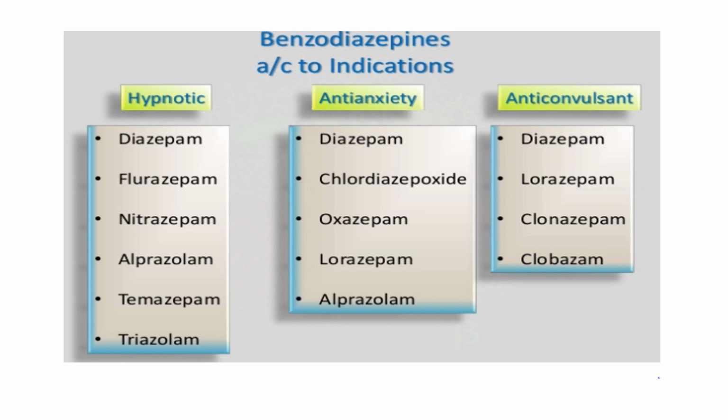This is the classification of benzodiazepines based upon their indications, or the purpose they are being used for.